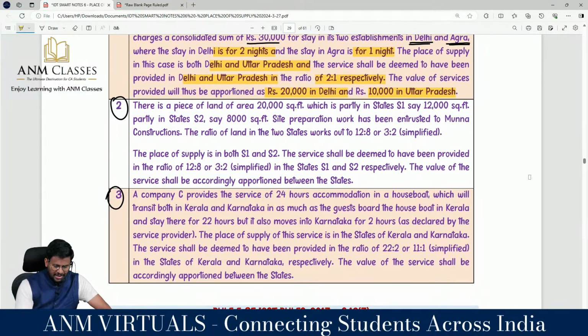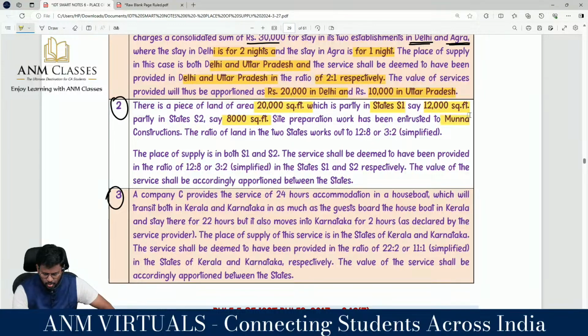Next one. There is a piece of land of some area in square feet, which is partly in state 1, say some square feet, and partly in state 2, say some square feet. So there is a land like this, sir. As I drew earlier, 12,000 square feet goes to one state and 8,000 square feet to the other. Site preparation work has been entrusted to Munna Construction.